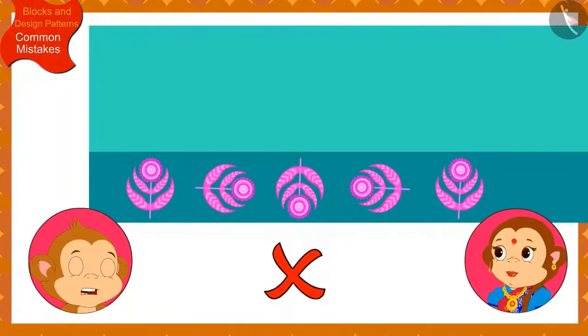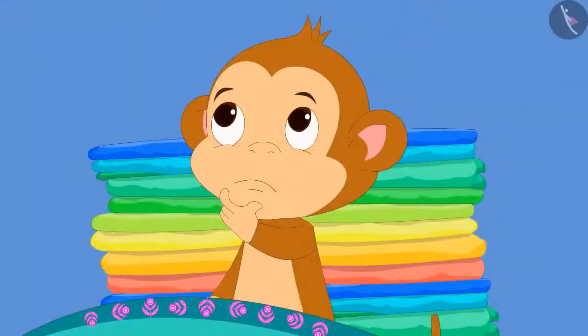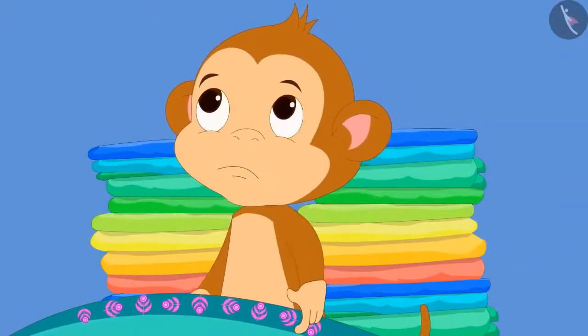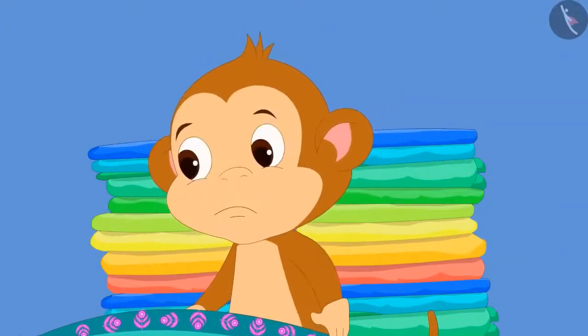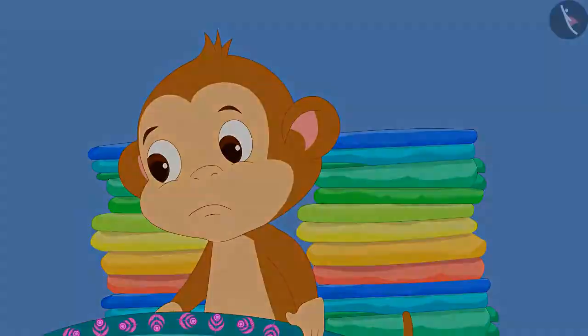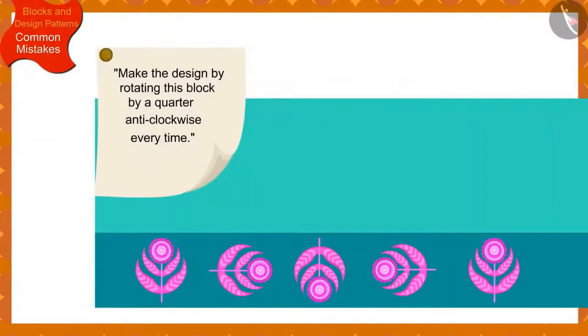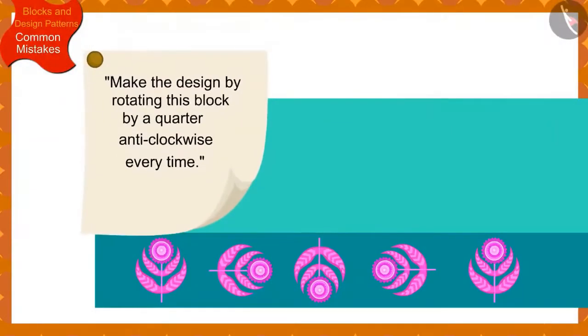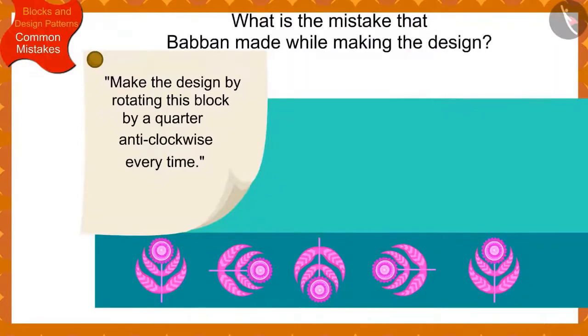Banno told Babban. Poor Babban could not understand what mistake he made while creating the design. Children, can you tell by looking at Banno's instructions and Babban's design what is the mistake that Babban made while making the design? If you wish to, you may stop the video and find the answer.